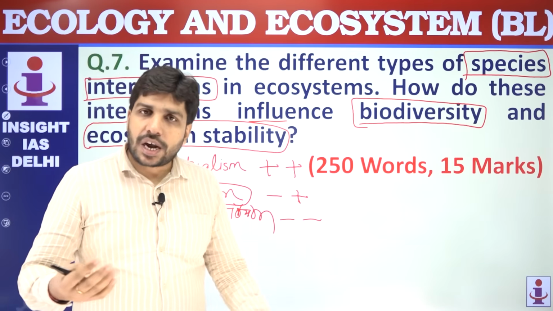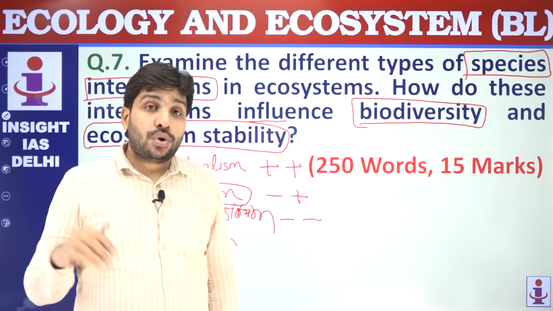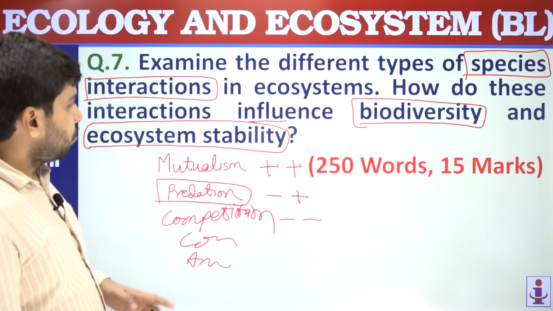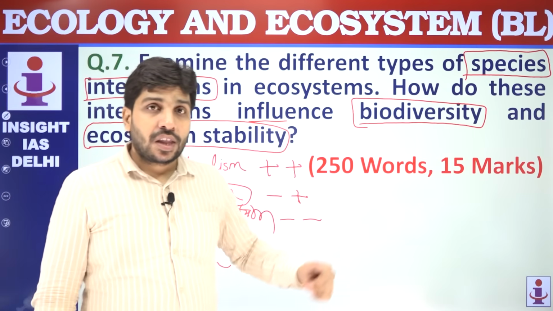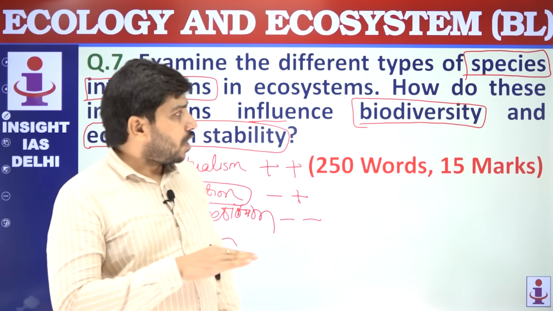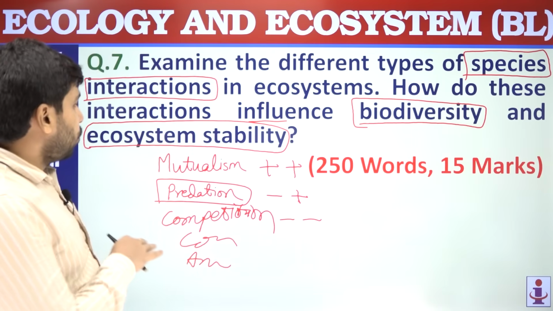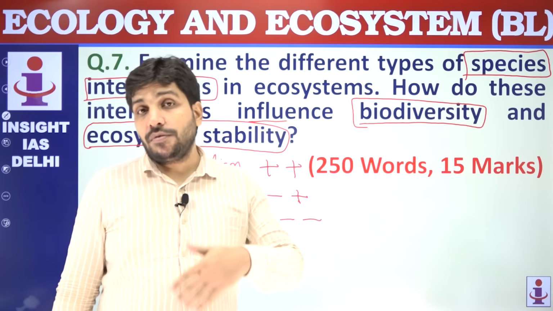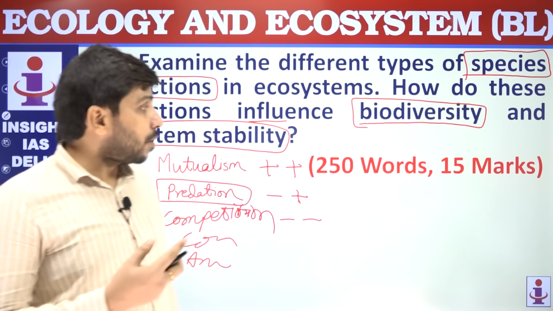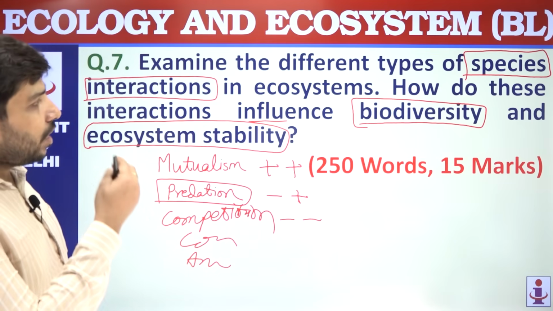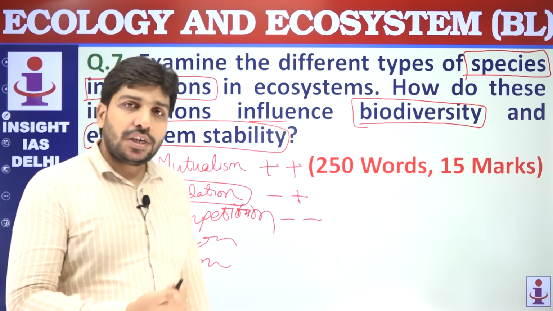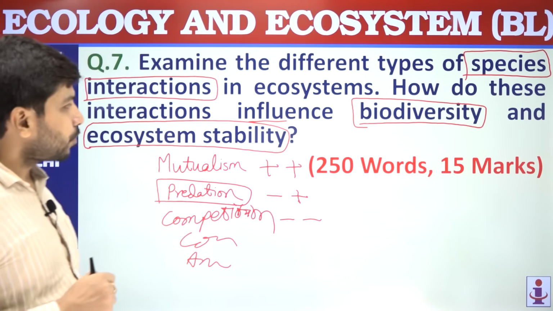If there is no tiger, rabbit population may explode. If there is no rabbit, tiger population may go extinct because they will have nothing to eat. So this is very important for biodiversity. If there is ample population of both the predator and prey, the biodiversity will be maintained and the ecosystem stability will remain. Ecosystem will remain stable. If anyone is missing, then ecosystem may get disrupted, get destroyed. So this way you can establish the importance of species interaction in terms of biodiversity and ecosystem stability.